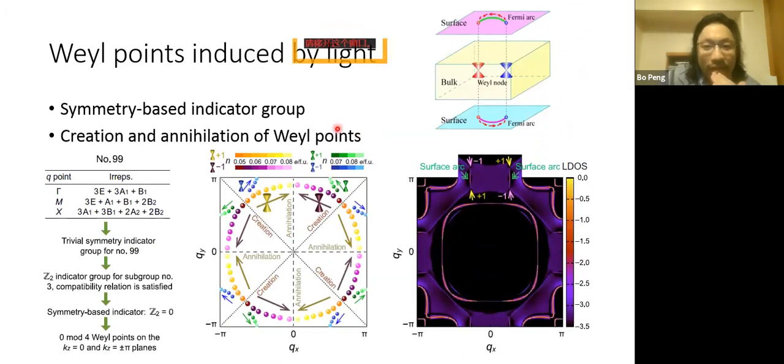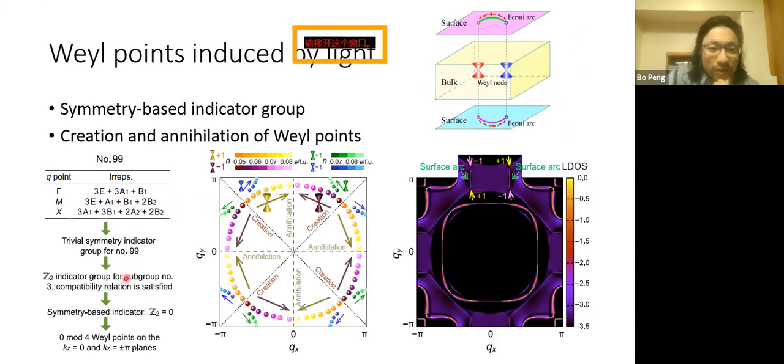We also find that these Weyl points in the phonon dispersion of barium titanate can be controlled by light. So we can induce the creation and manipulation of the Weyl points. And we also find that the 001 surface of the phonons can hold the so-called Fermi arc, and in our system it's not fermions. So we call this a surface arc, connecting the projection of the Weyl points with a line here. So this is a surface arc, a clear sign of these Weyl points.